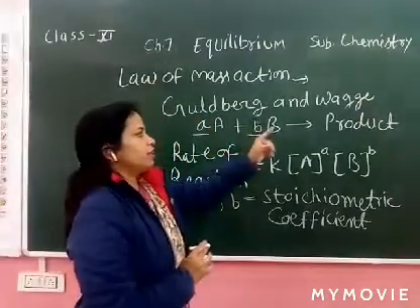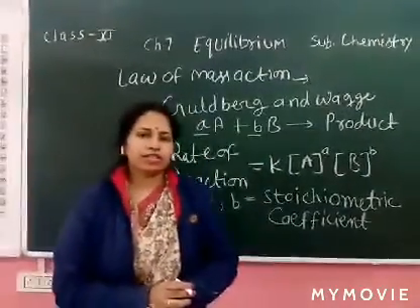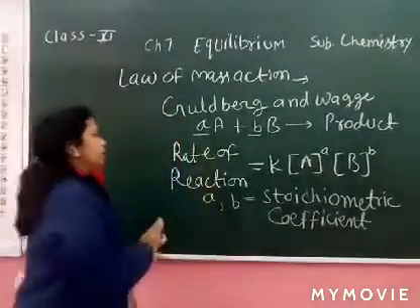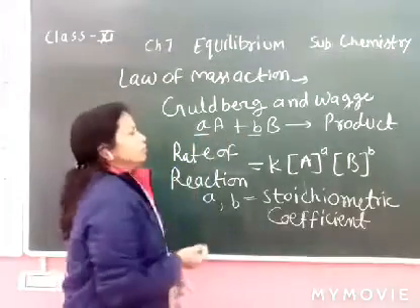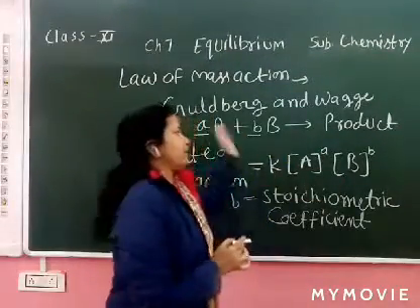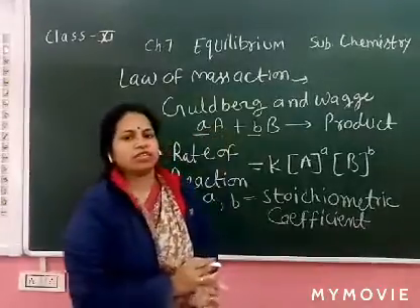A and B are taking part in the reaction. So how to explain? Like we can take the example H2 plus I2 converts into 2HI. In H2 and I2 there is a coefficient of 1.